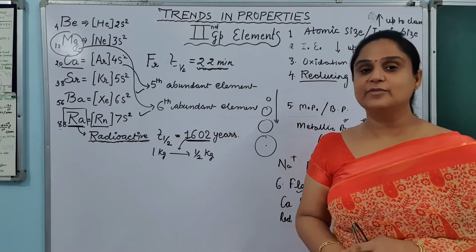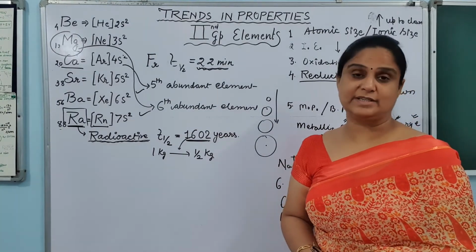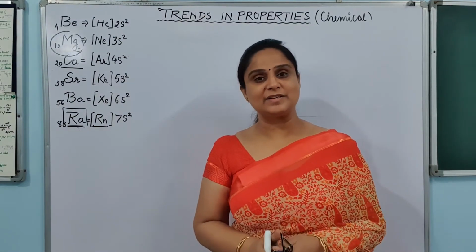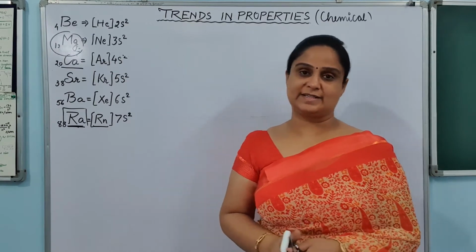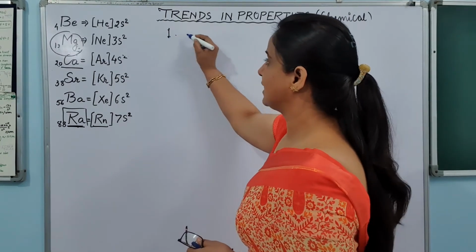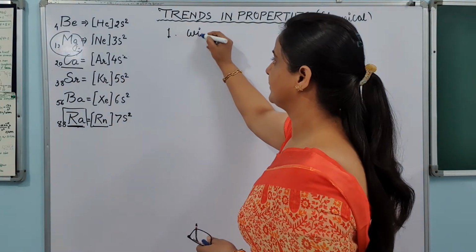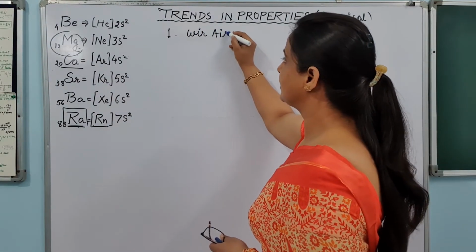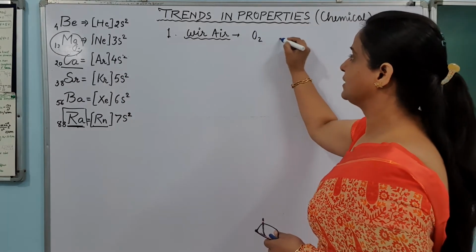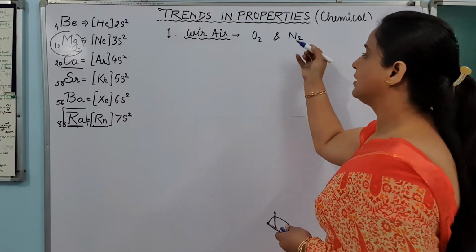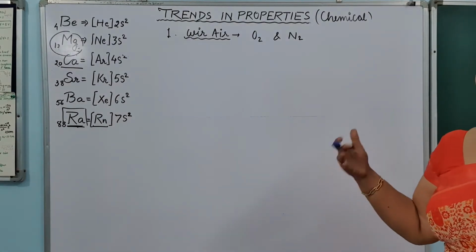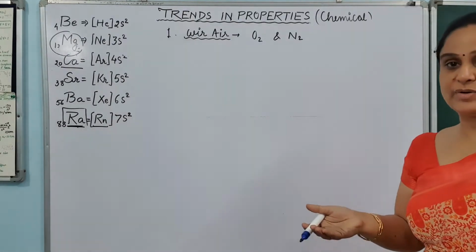Now let's see what the chemical properties are and how they change in the group. So let's talk about the trends in the chemical properties for these elements. I am starting from the first reaction, and that is reaction with air. In air, we already know that we will be talking about the reaction with oxygen and nitrogen. Reaction with oxygen, we know that when they react with oxygen, they form oxides, and they form peroxide.